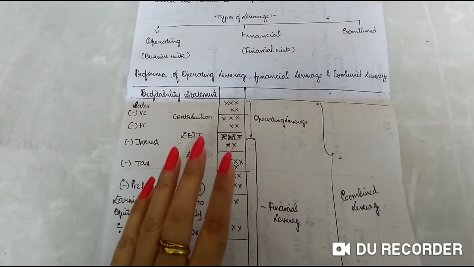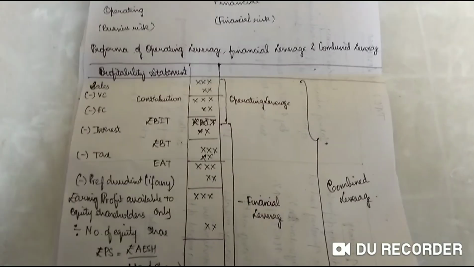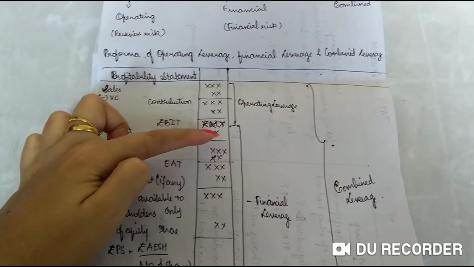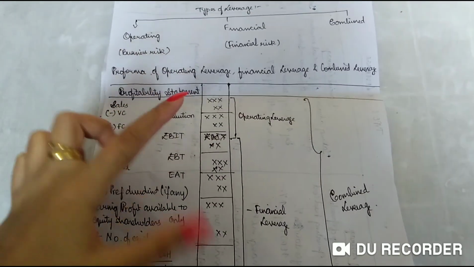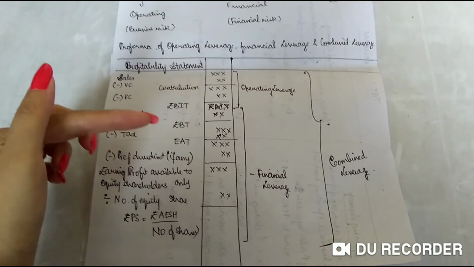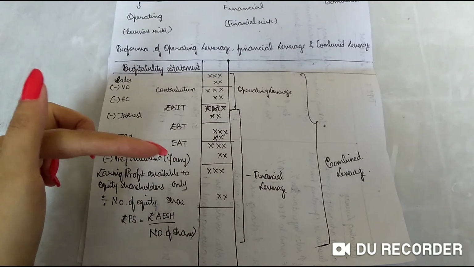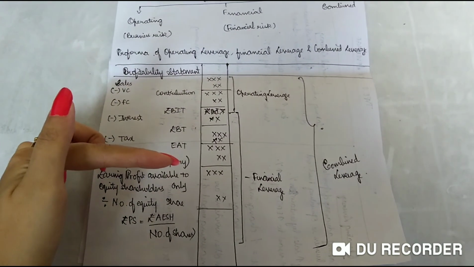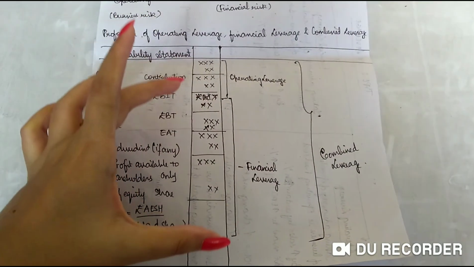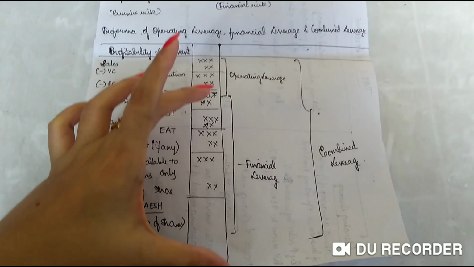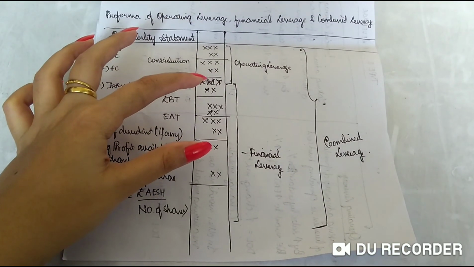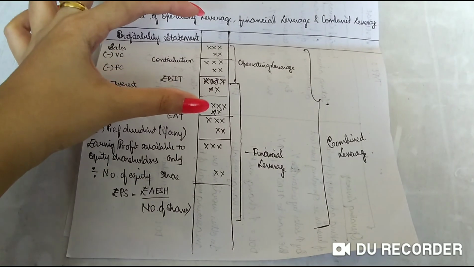Okay, now if you observe, while calculating operating leverage, you will need the upper values only, that is your EBIT and contribution. Whenever you are calculating financial leverage, you will require EBIT and EPS, or EBIT or EAT, depending on your situation. Okay, that means your values lie here only. It will be in between here only, and your operating leverage will be in the upper portion.